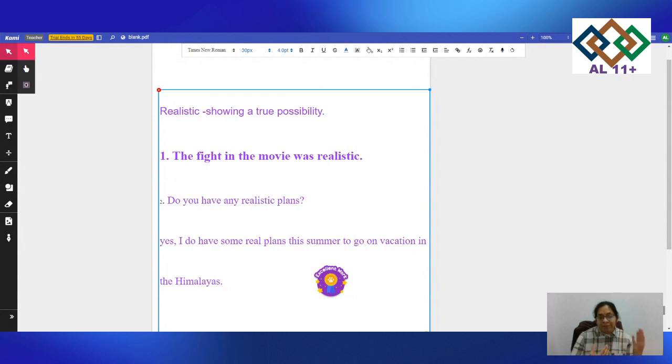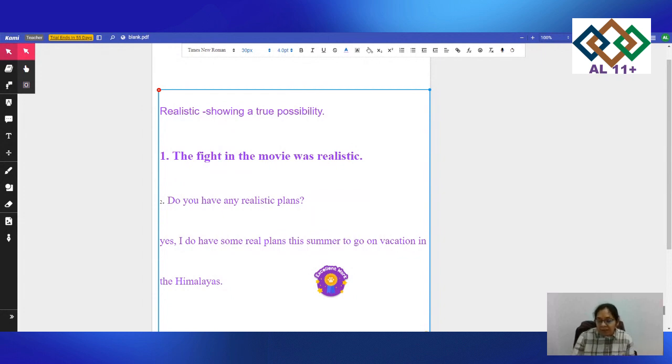Your child will make five sentences for the word realistic, and you could also make five sentences. After you have made them, you could discuss each other's sentences. In this way, your child will be using his vocabulary, his little brain, to make sentences.